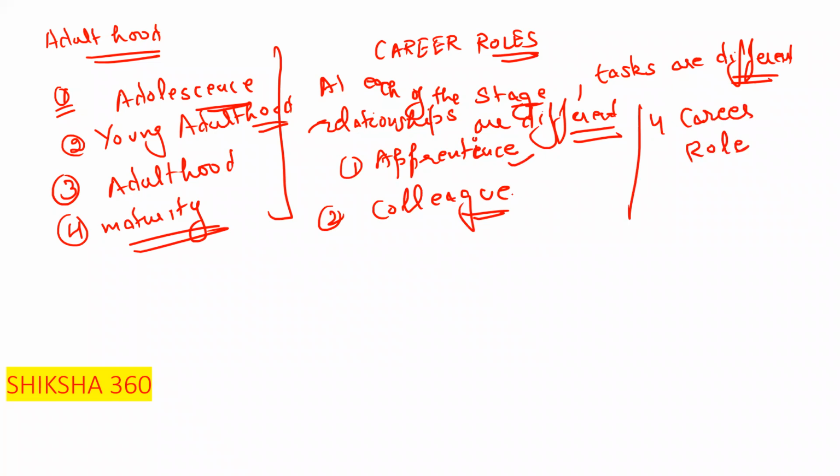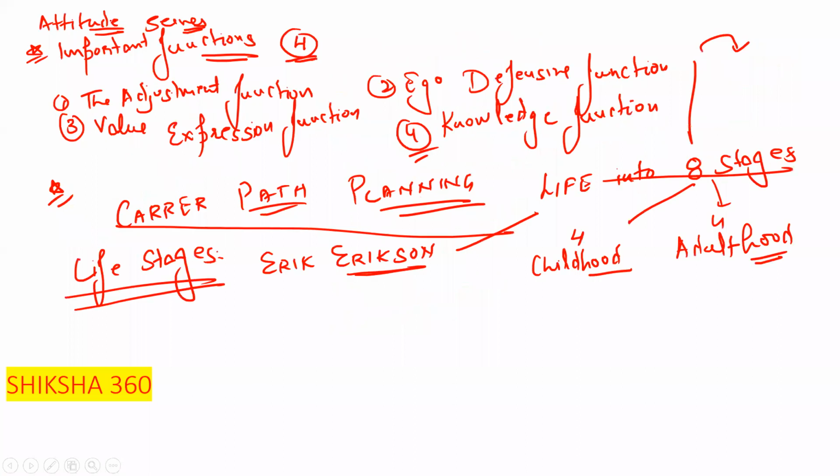First one is the apprentice, second one is the colleague, third one is the mentor, fourth one is the sponsor. Clear? So please remember that.